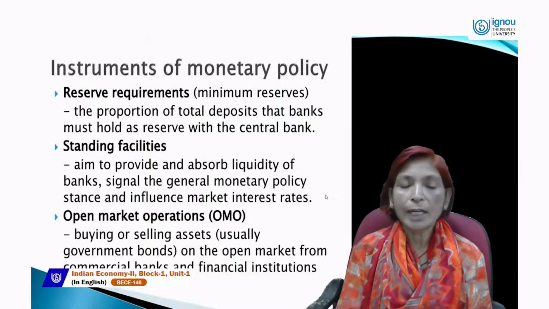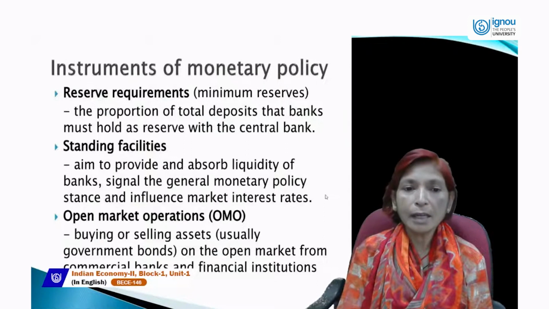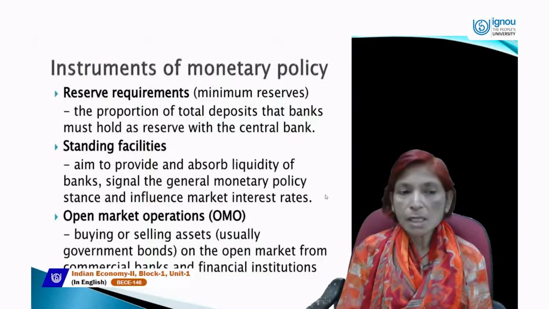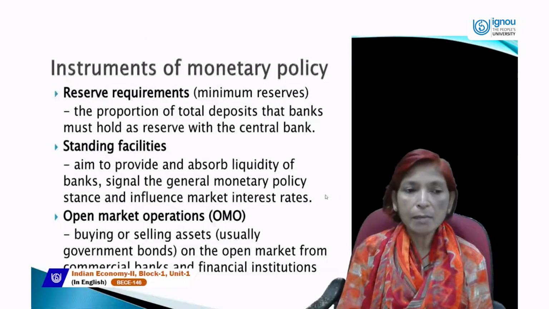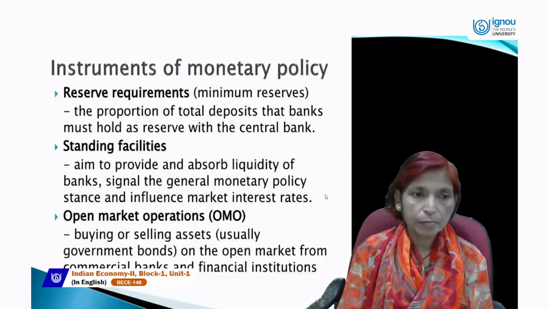Next is standing facility. This is called marginal standing facility, MSF. Marginal standing facility, its main aim is to provide and absorb liquidity of banks, signal the general monetary policy stance, and influence market interest rate.